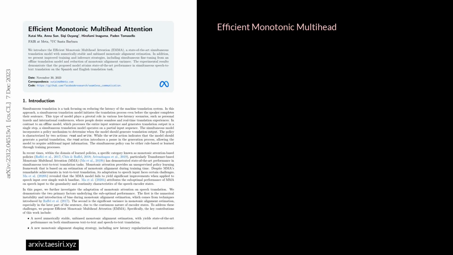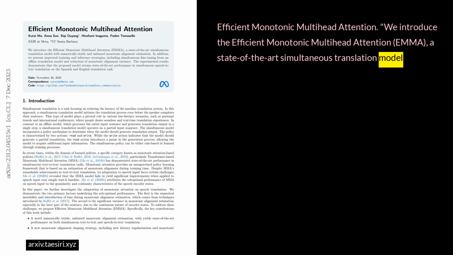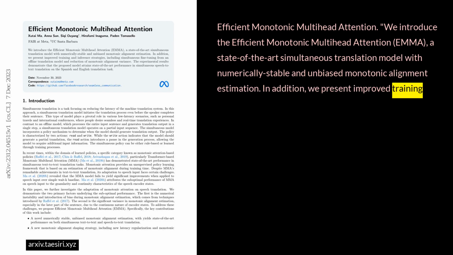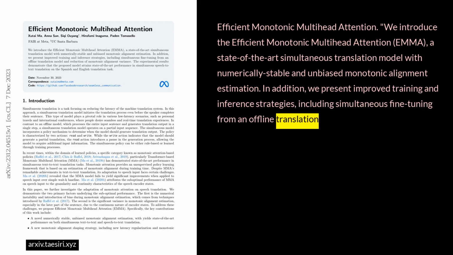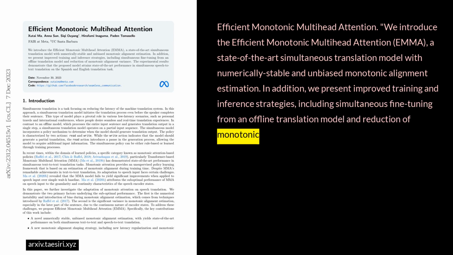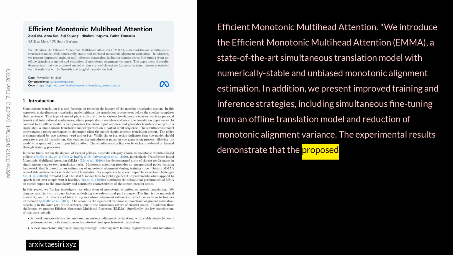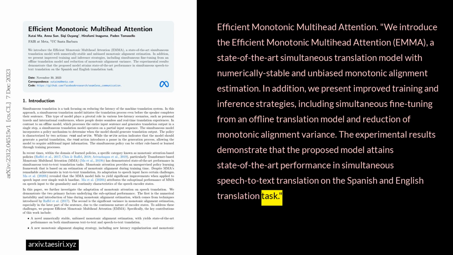Efficient Monotonic Multihead Attention. We introduce the Efficient Monotonic Multihead Attention, EMMA, a state-of-the-art simultaneous translation model with numerically stable and unbiased monotonic alignment estimation. In addition, we present improved training and inference strategies, including simultaneous fine-tuning from an offline translation model and reduction of monotonic alignment variance. The experimental results demonstrate that the proposed model attains state-of-the-art performance in simultaneous speech-to-text translation on the Spanish and English translation task.